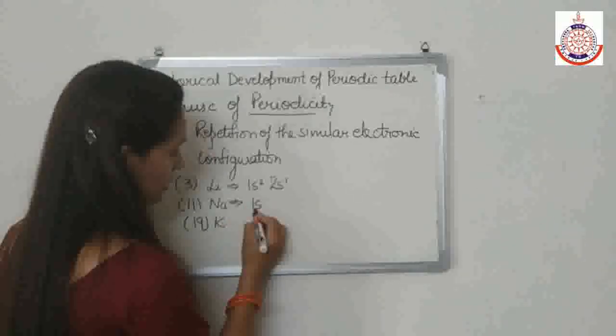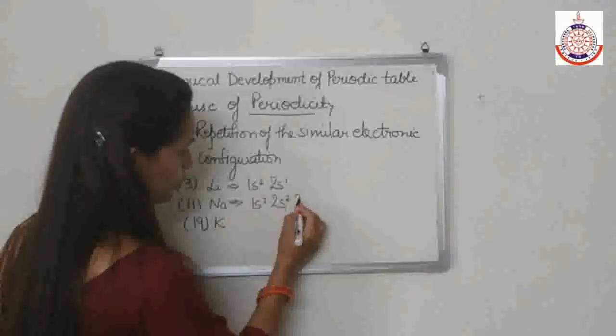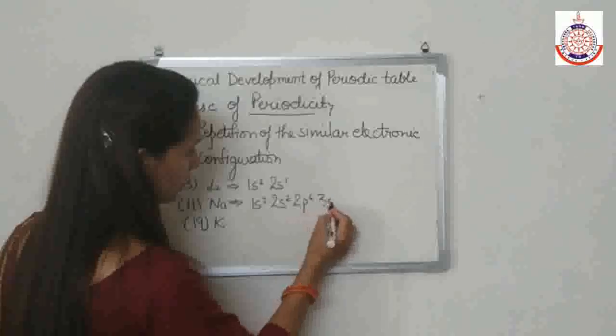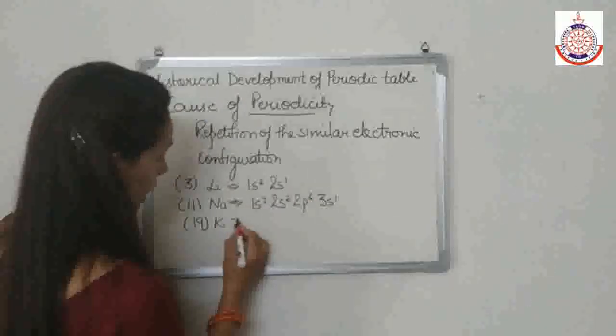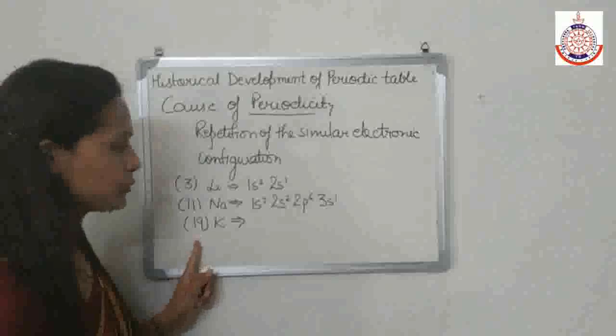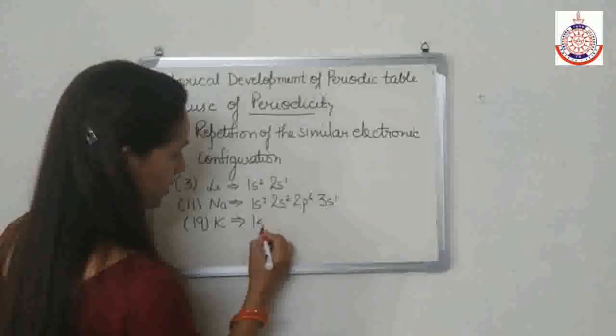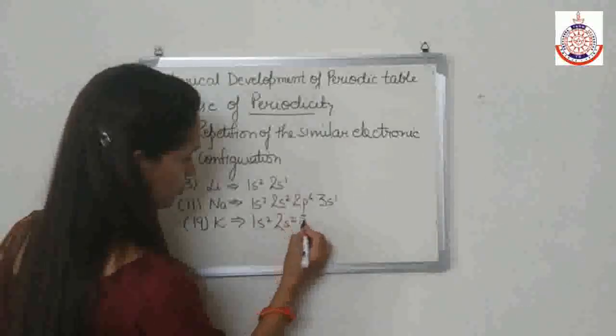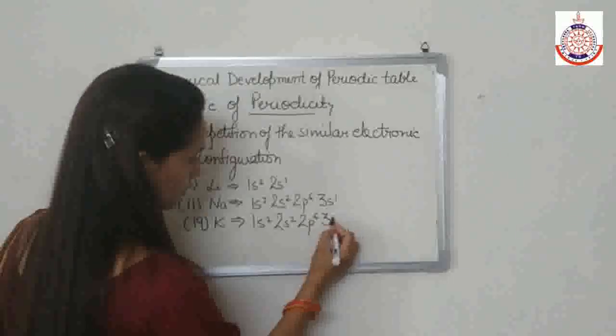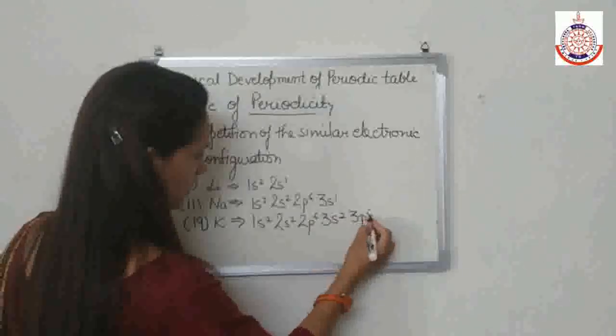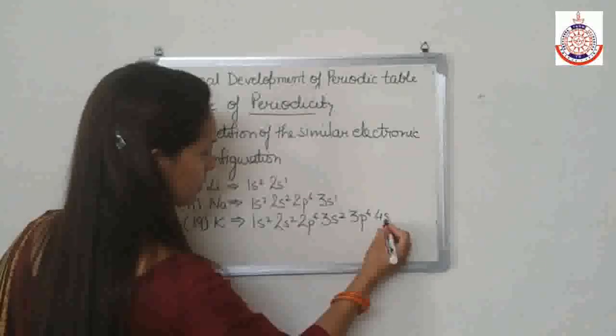Sodium is 1s2, 2s2, 2p6, 3s1. And potassium is 1s2, 2s2, 2p6, 3s2, 3p6 and 4s1.